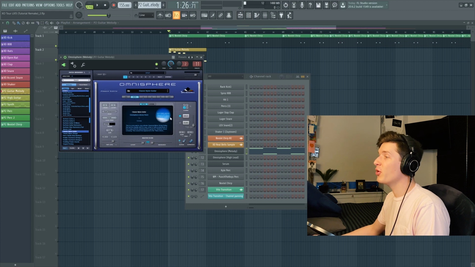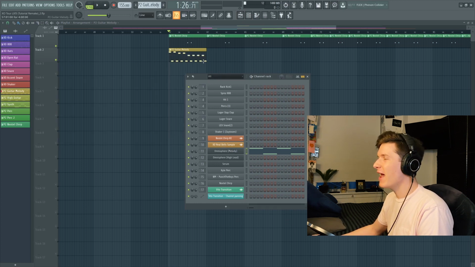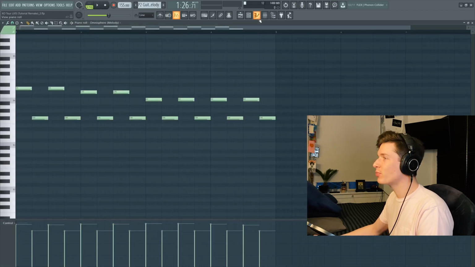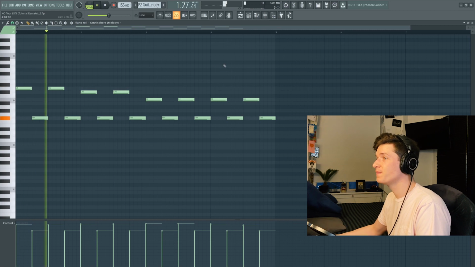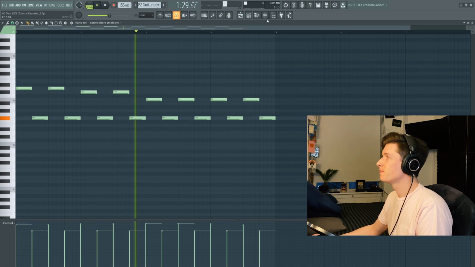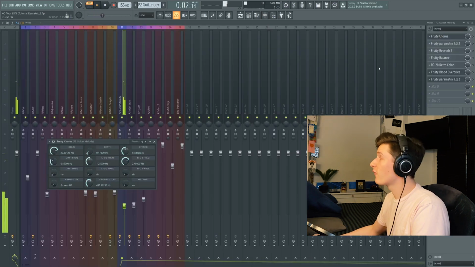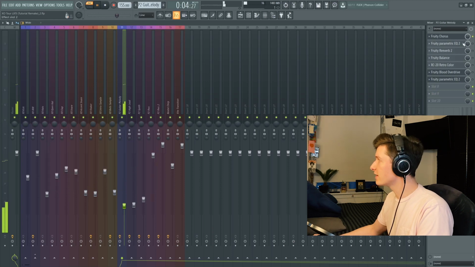Next up for this song, I'm going to be loading up the melody guitar. I'm going to grab this classic nylon guitar out of Omnisphere. And this doesn't sound like the exact sound that he used, but it's pretty close once you put some effects on it. This is the pattern that we're going to play with no effects. And so what we're going to do for this is throw on a Fruity Chorus, which is going to give it a better plucking sound.